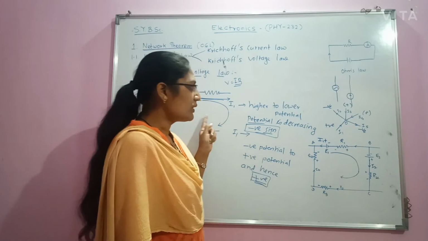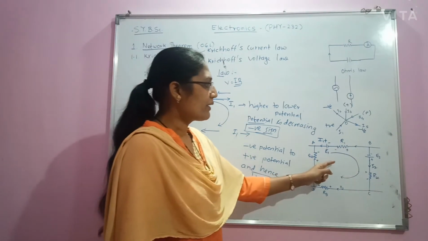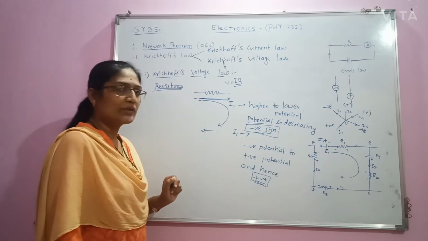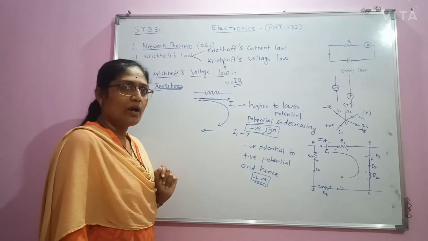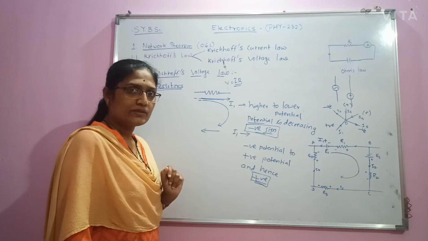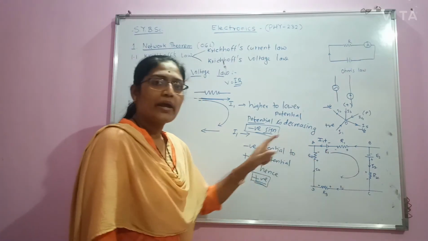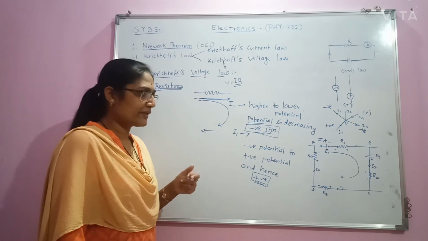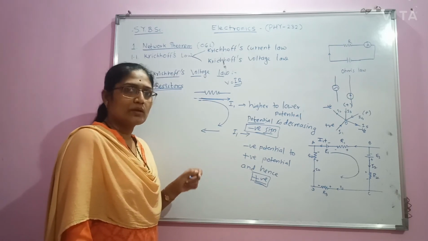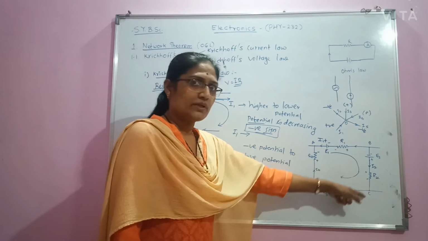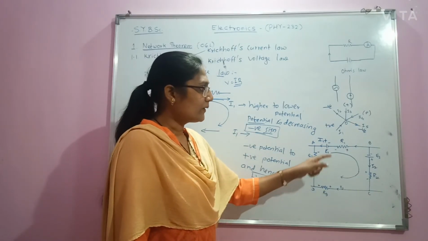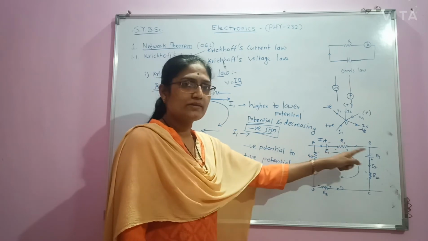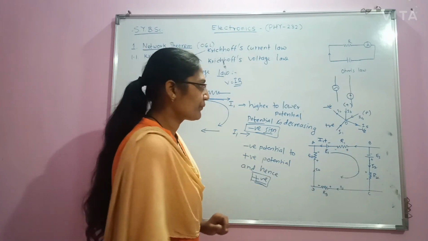So by using these sign conventions, we will try to write the statement of Kirchhoff's voltage law. What was the Kirchhoff voltage law? The algebraic sum of the voltages across a closed loop equals 0, or in terms of EMF, we have stated it as the algebraic sum of all the EMFs in a loop and all the products of current and resistance in a loop equals 0.